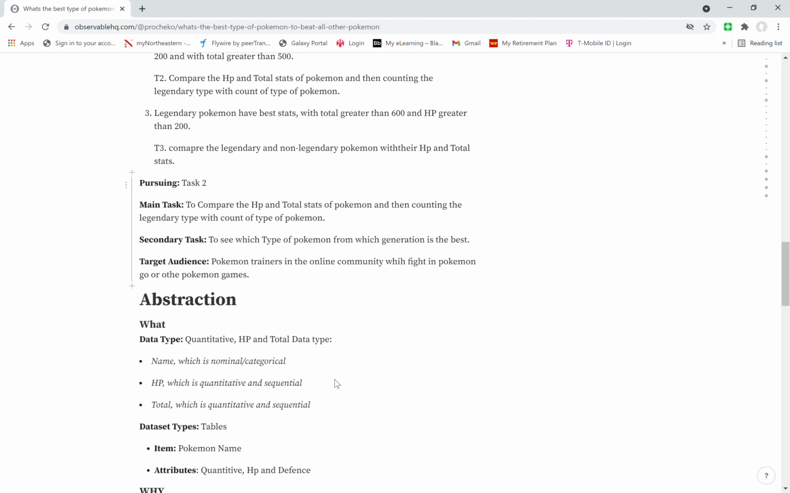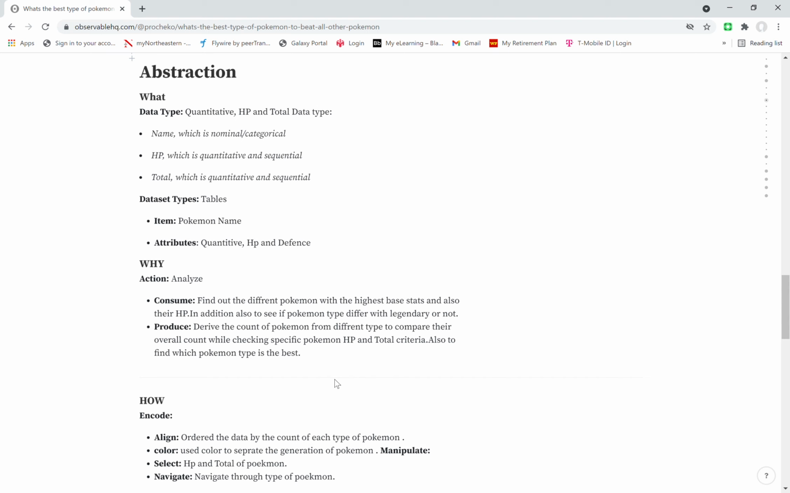For the secondary task, to see which type of Pokemon from which generation is the best. The target audience would definitely be Pokemon trainers in the online community who fight in Pokemon Go or the Pokemon games. For abstraction, I've used name, HP, and total, where name is nominal, HP is quantitative and sequential, whereas total is also quantitative and sequential.